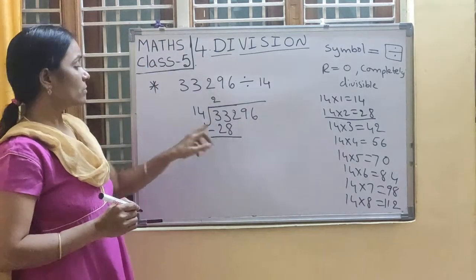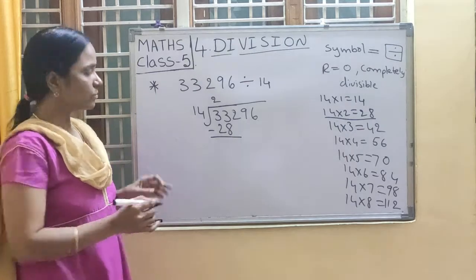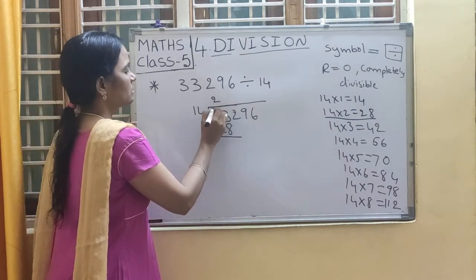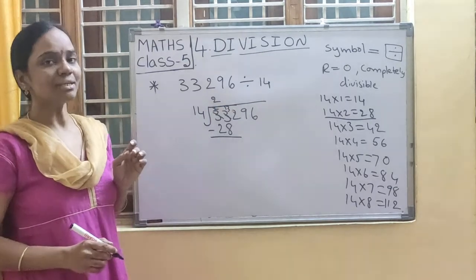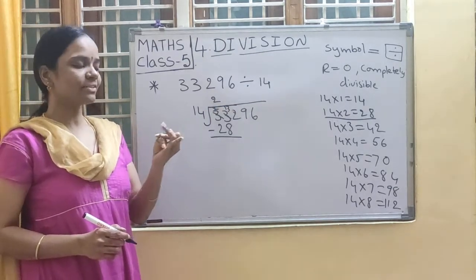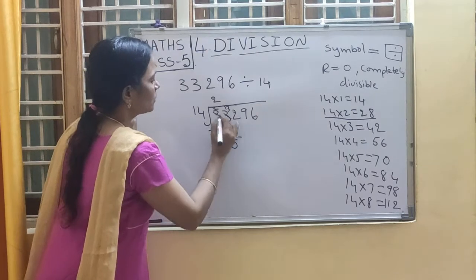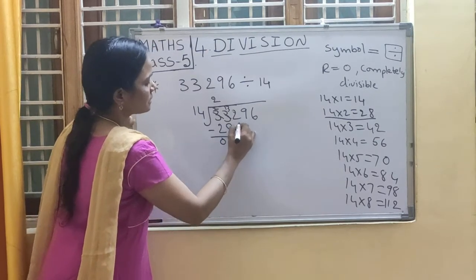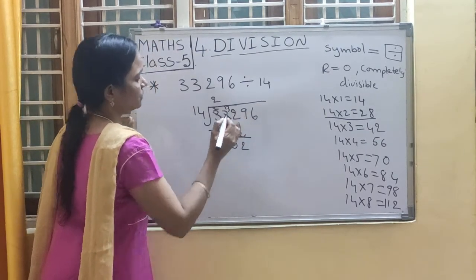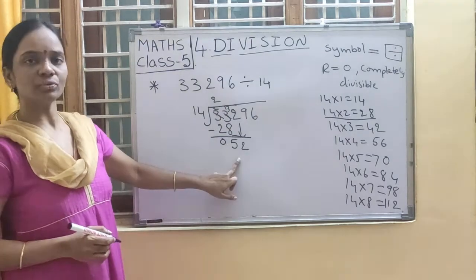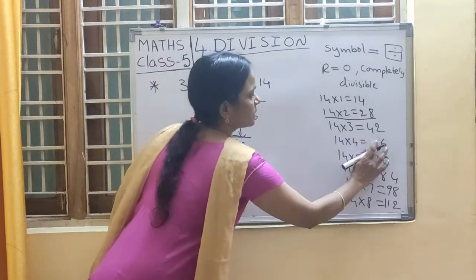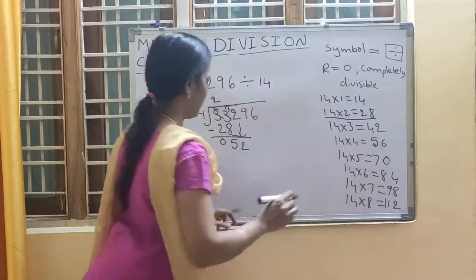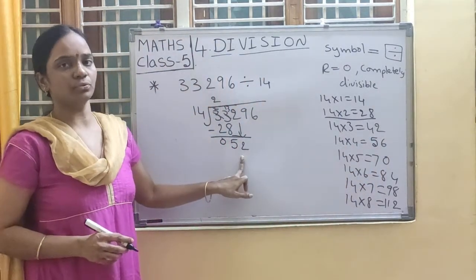Subtraction. Now 3 minus 8 can be? No, we have to borrow from 3. So this 3 becomes 2, this 3 becomes 13. 13 minus 8 how much? 8 after 9, 10, 11, 12, 13, 5. 2 minus 2 is 0. So next bring down 2, 52. In the 14 table will you get 52, children? Check once. 14 4s are 56.